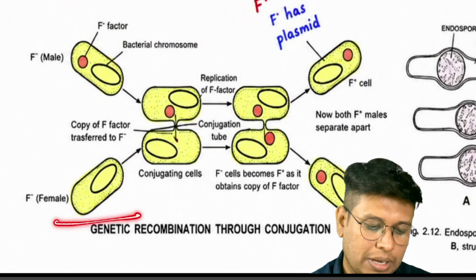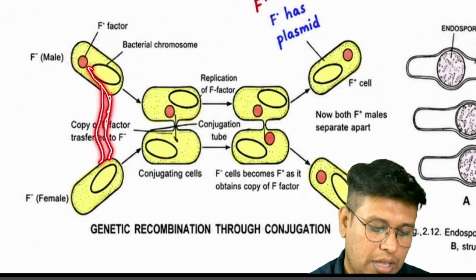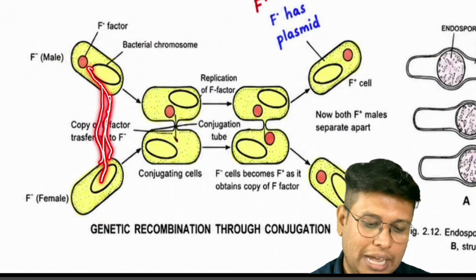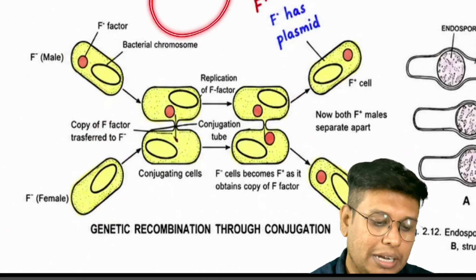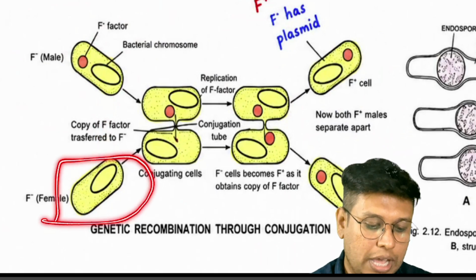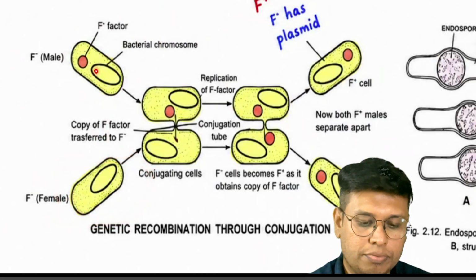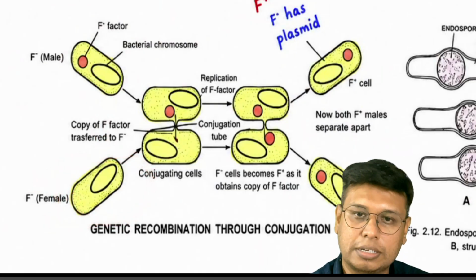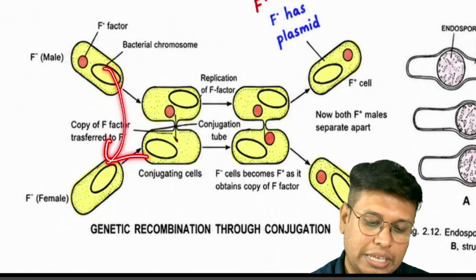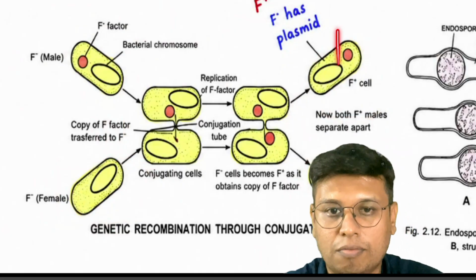So a tube is developed, that is pilus, and this plasmid is replicated and sent. And this plasmid contains an antibiotic resistance gene. Earlier, this bacteria would die if exposed to, say, streptomycin. But now, if the streptomycin resistance gene is transferred here, now both the plasmids have become what?